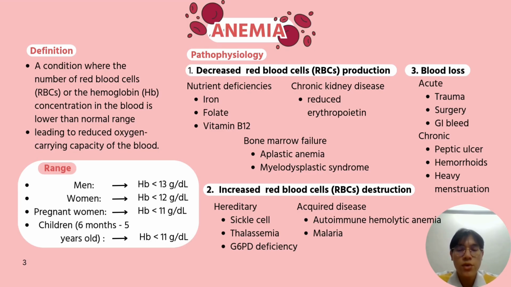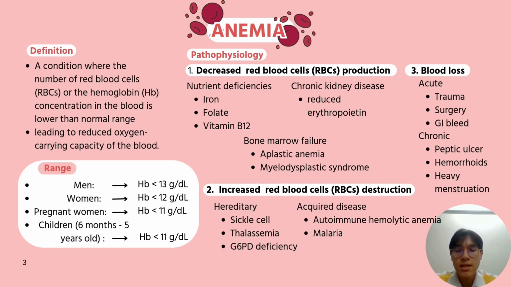All right, let me briefly explain what is anemia. Anemia is one of the common diseases in the world, and it is defined as a condition where the number of red blood cells or the hemoglobin concentration in the blood is lower than normal range. It is leading to reduced oxygen carrying capacity of the blood.